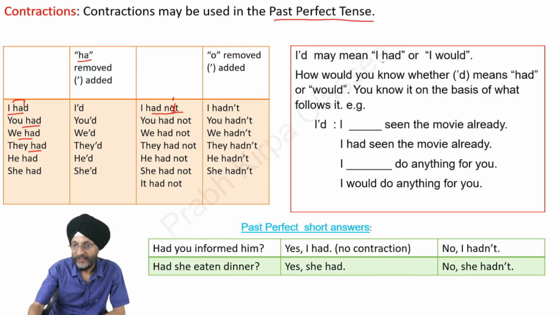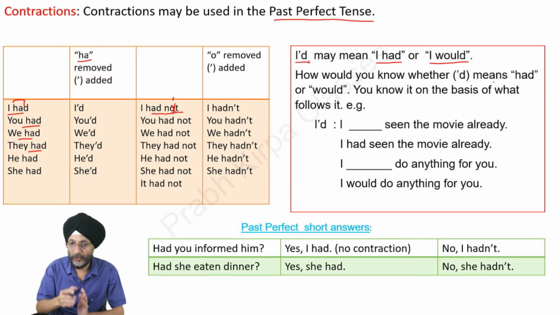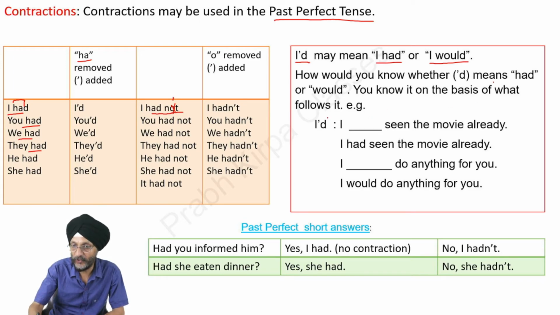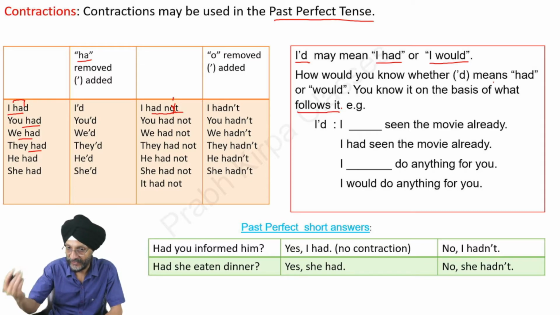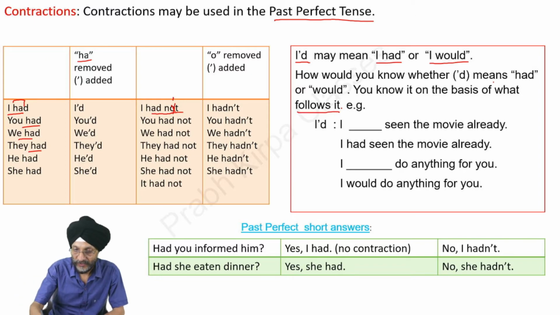I'd may mean I had or I would. How would you know whether apostrophe D means had or would? You would know the same on the basis of what follows it. What is written after the I'd? For example, I'd may mean I had or it may mean I would. So we will understand the same from what is written after that.